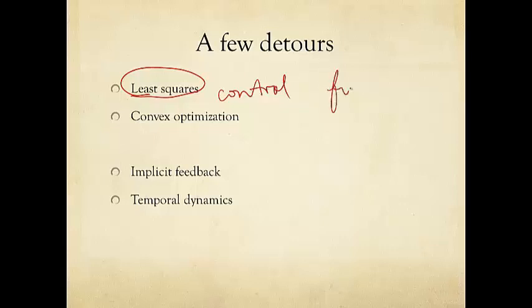It is used in finance and economic modeling. It is used in many communication systems. It is a hugely useful optimization problem. And it is a special case of something called convex optimization. So we will take about a 5-minute detour into defining convex optimization, because this will be a recurring theme. We'll see this a few times later in the course.